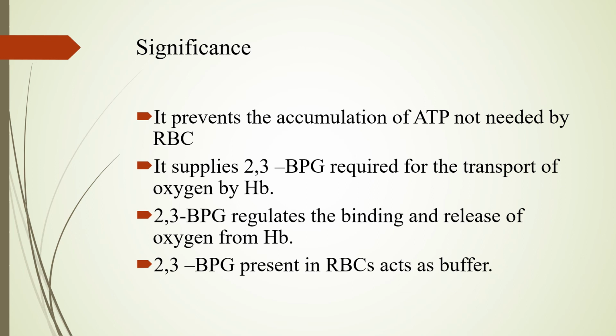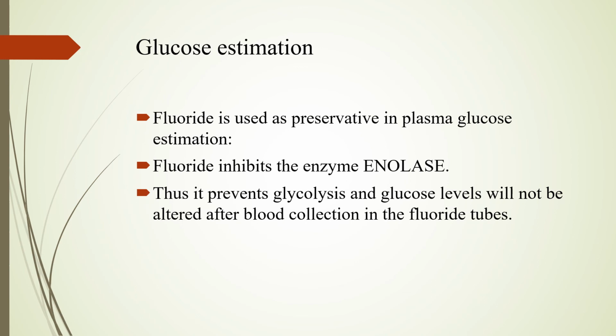This 2,3-bisphosphoglycerate also regulates the binding and release of oxygen from the hemoglobin. One more function is that it acts as a buffer in RBCs. So that's why the Rapoport-Luebering cycle plays an important role in the body.